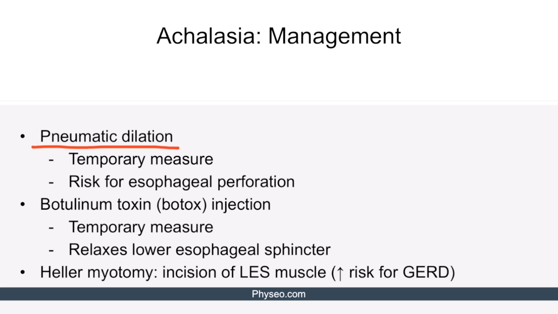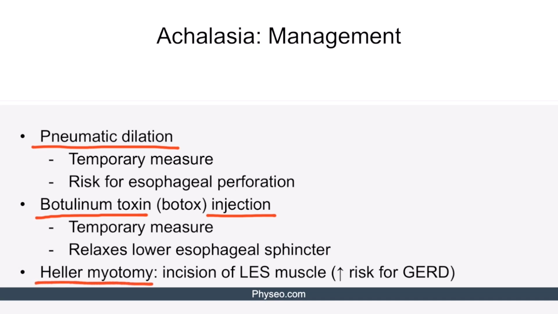Another treatment option is the injection of botulinum toxin or Botox into the lower esophageal sphincter. Botulinum toxin inhibits acetylcholine release from the presynaptic terminals and therefore relaxes the lower esophageal sphincter. Similar to pneumatic dilation, Botox injection is also a temporary measure because after some time, the lower esophageal sphincter will rise again. Definitive treatment of achalasia is Heller myotomy.